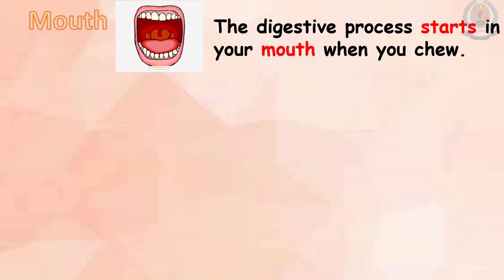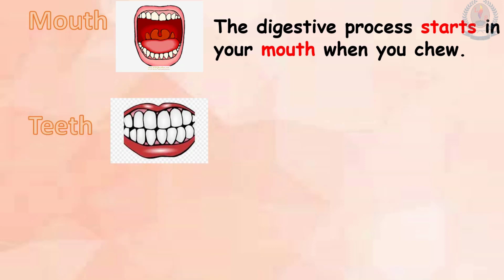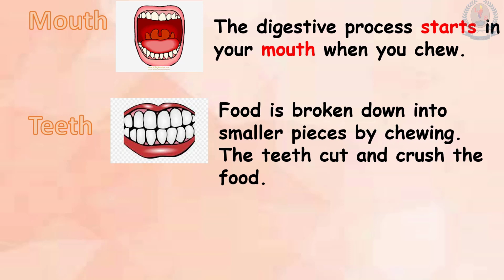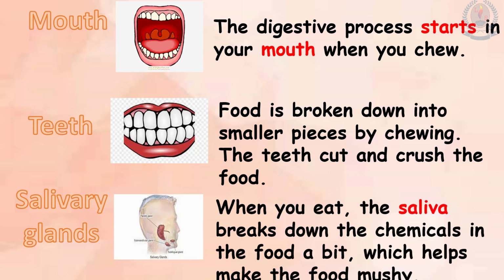Now children, we will see the functions of each organ. First we will see the mouth. The digestive process starts in your mouth when you chew. Teeth. Food is broken down into smaller pieces by chewing. The teeth cut and crush the food. Salivary glands. When you eat, the saliva breaks down the chemicals in the food a bit, which helps make the food mushy. It breaks down the complex sugar into simpler forms of sugar.